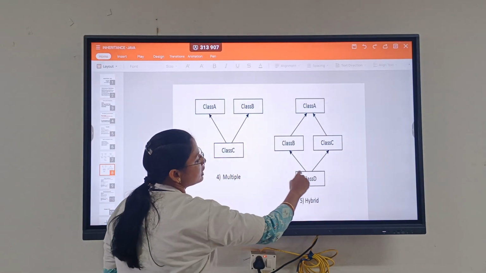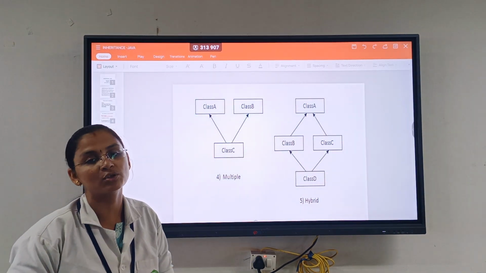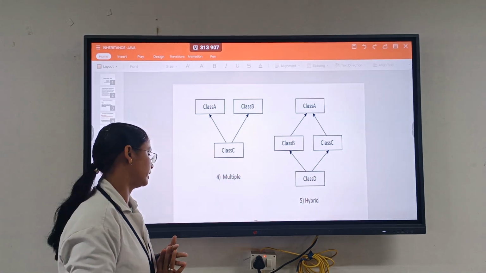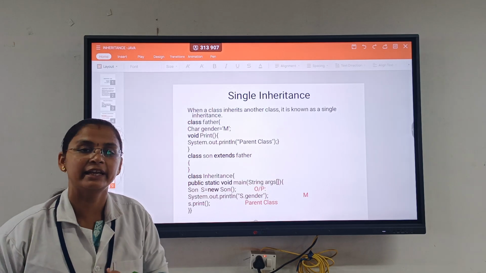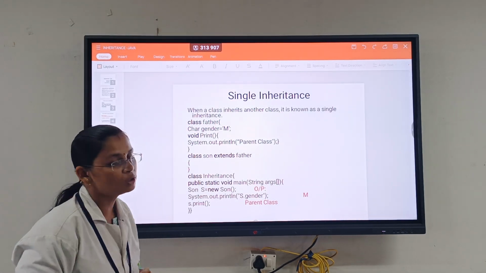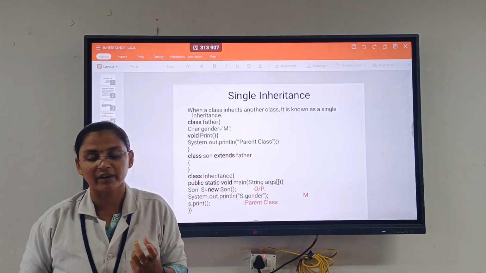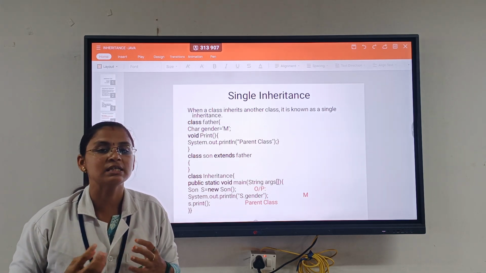The hierarchical model and the single inheritance both are combined together. We have a hybrid inheritance. So then, a small example for single inheritance. For single inheritance, I told that there is one parent class and one derived class. So that is the meaning of single inheritance.